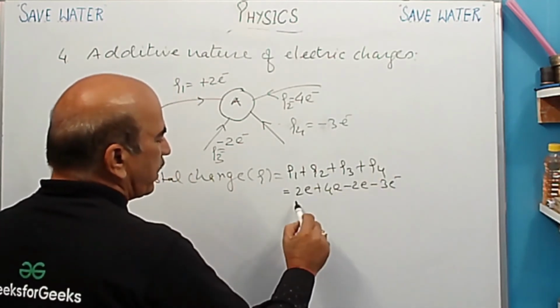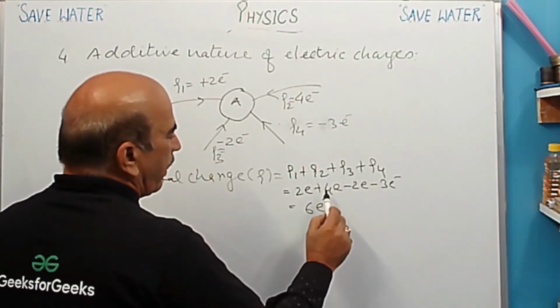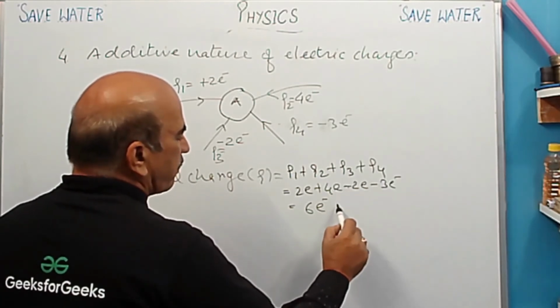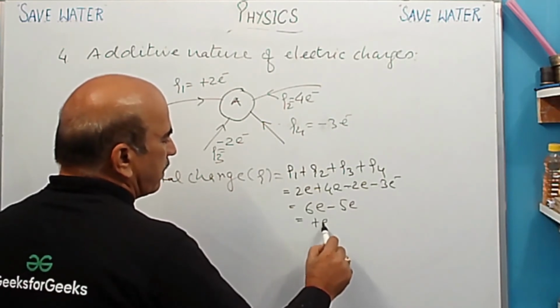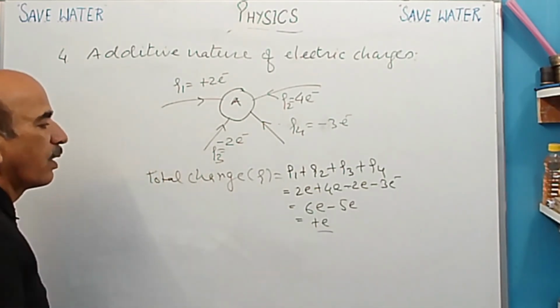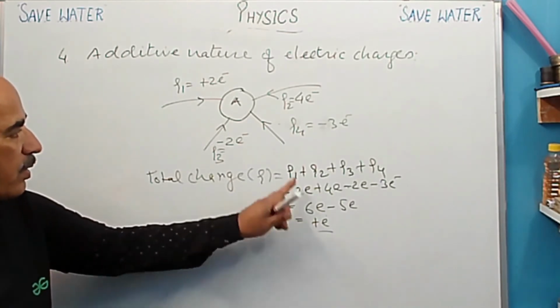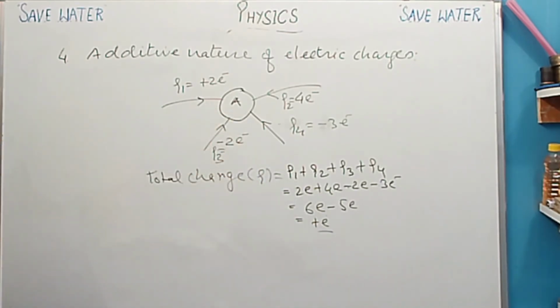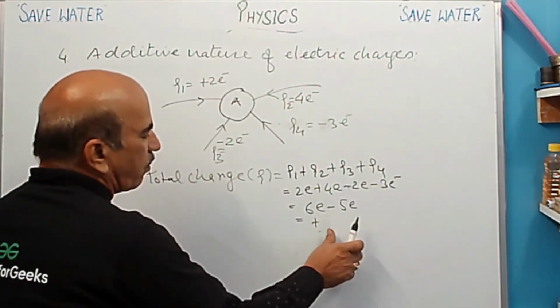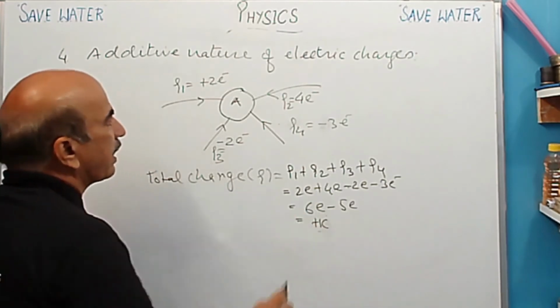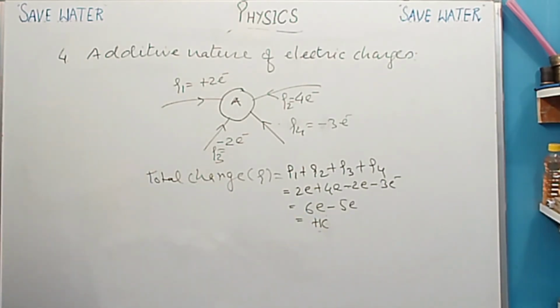तो देखिए कितना 4 plus 2 कितना हो गया? It is 6E, and then here minus and minus 5E. So here, what do we get here? Plus 1. So 1 coulomb charge we get on the body here, right? Any problem? So here we get 1 coulomb. तो total हमारा 1 coulomb charge present है body के ऊपर. ठीक है? So this way charges can be added algebraically. So this is the additive nature of electric charges.